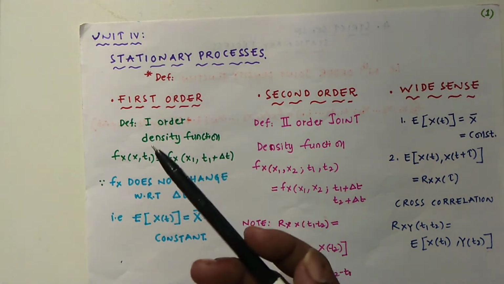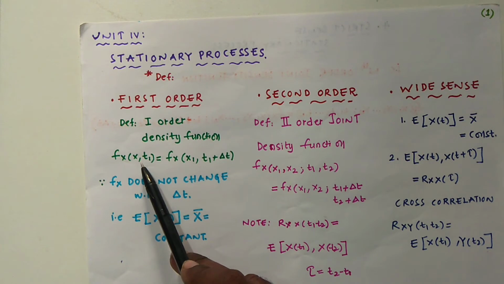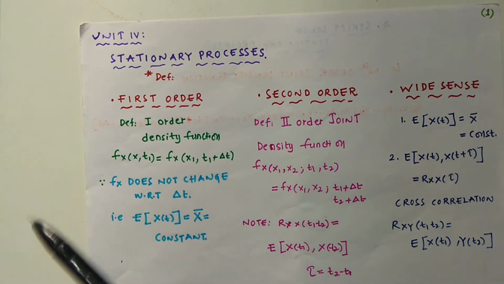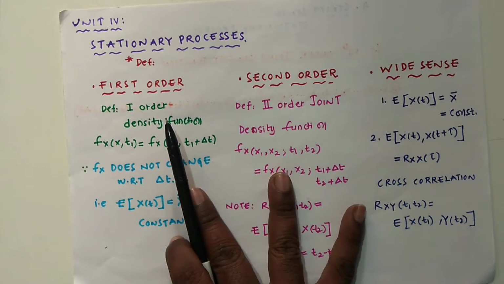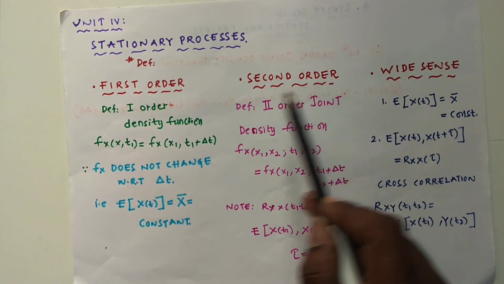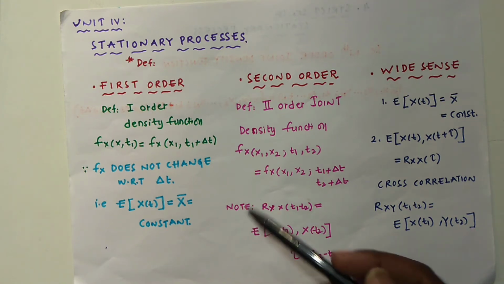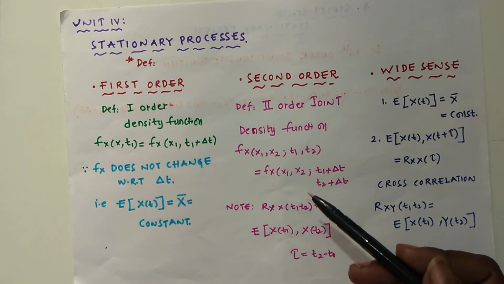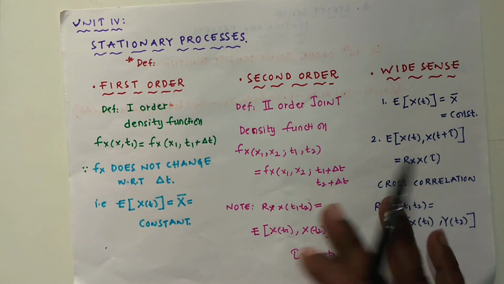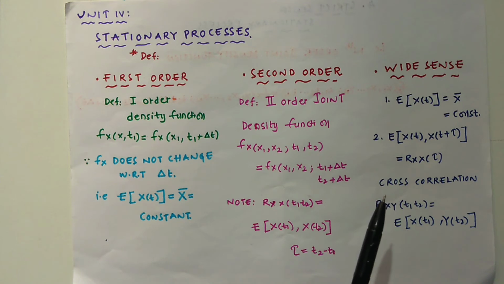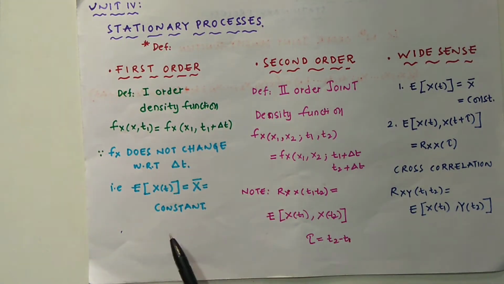If we choose two samples x1 and x2 at the two time instants t1 and t2, and if that joint density function does not change with the time shift, then that is called a second order stationary process. If the second order joint density function does not change with respect to the time shift, then that is called a second order stationary process.